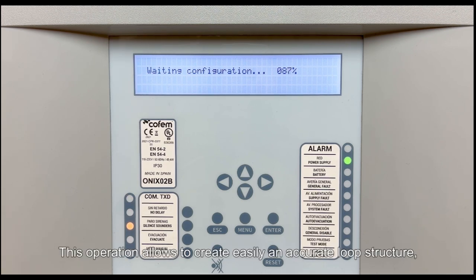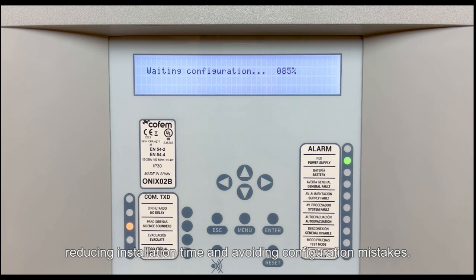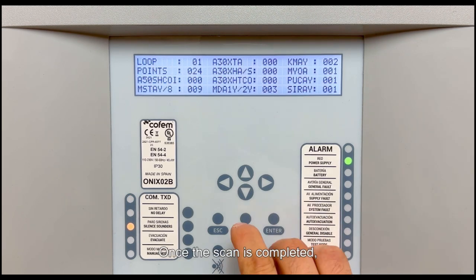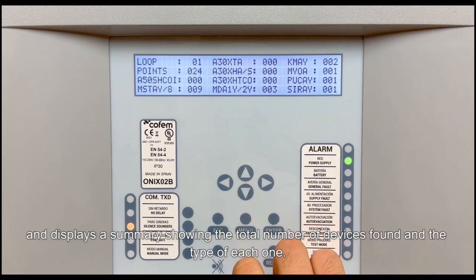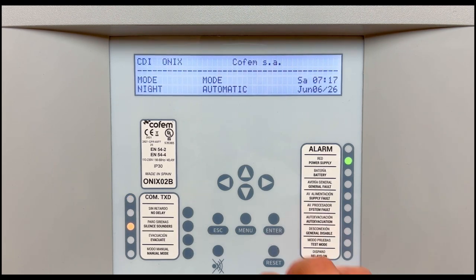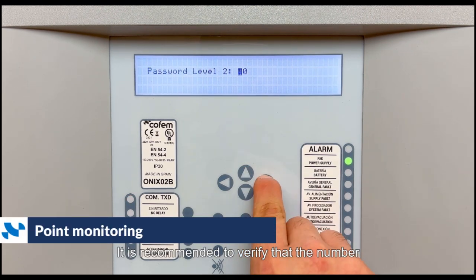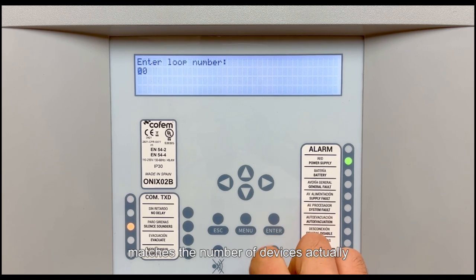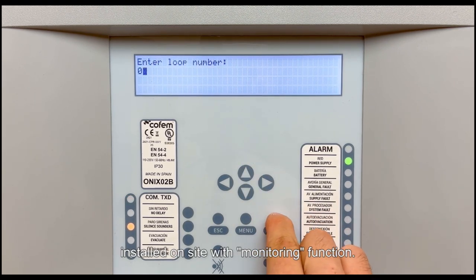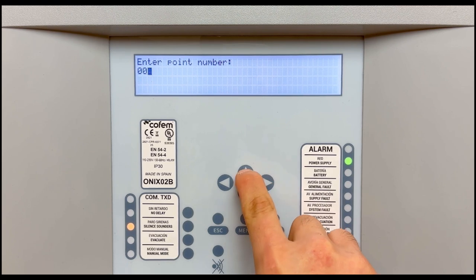This operation allows you to easily create an accurate loop structure, reducing installation time and avoiding configuration mistakes. Once the scan is completed, the system automatically saves the configuration in memory and displays a summary showing the total number of devices found and the type of each one. It is recommended to verify that the number of devices found by the control panel matches the number of devices actually installed on site with monitoring function.